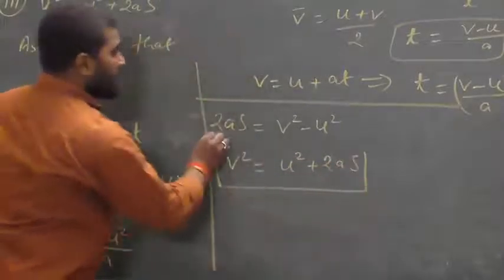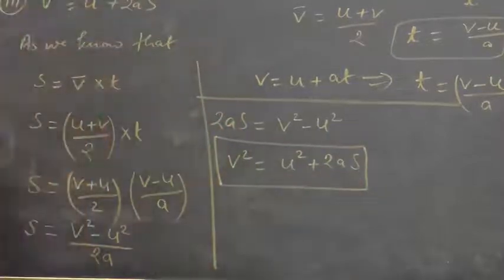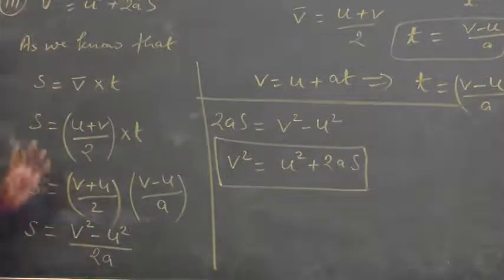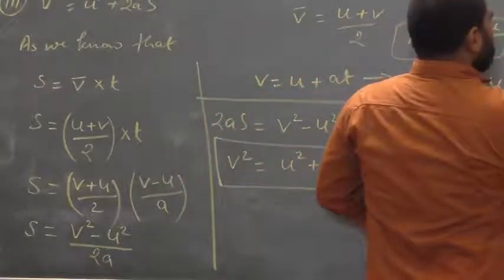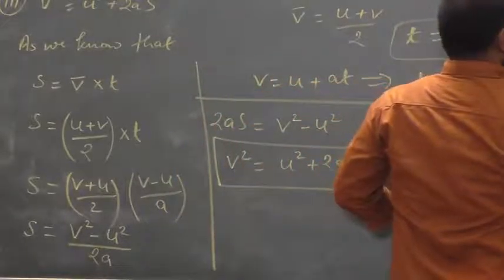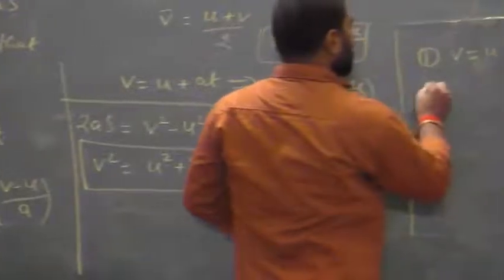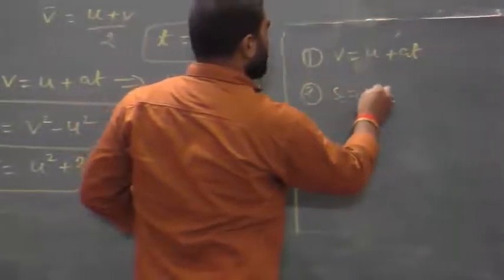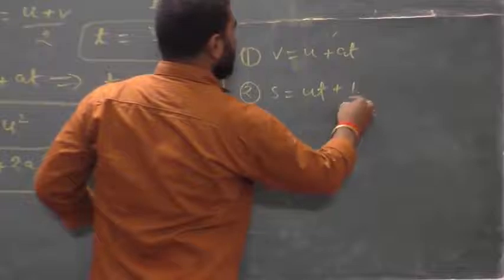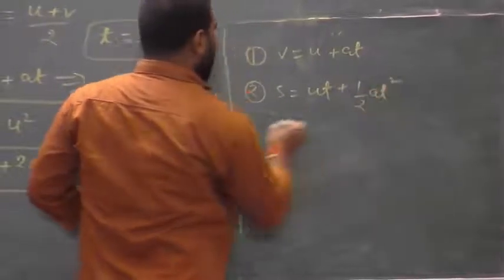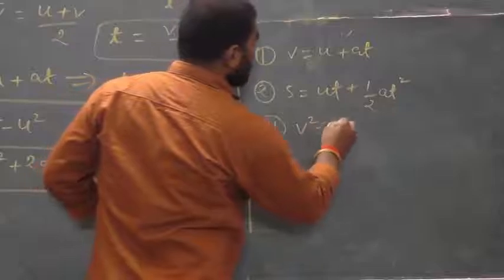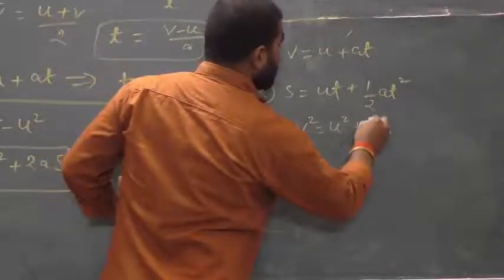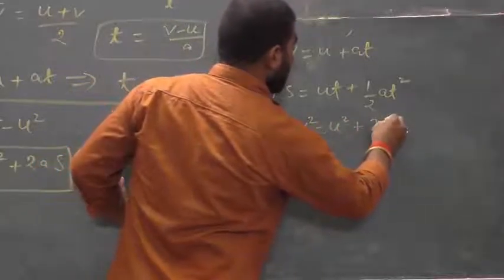This is called the third equation of motion, and these three equations are the most important part of this chapter. First equation, v is equal to u plus at. Second, s is equal to ut plus half at square. And third equation, v square is equal to u square plus 2as.